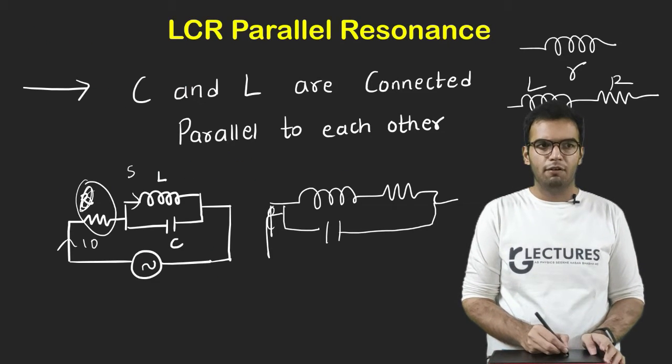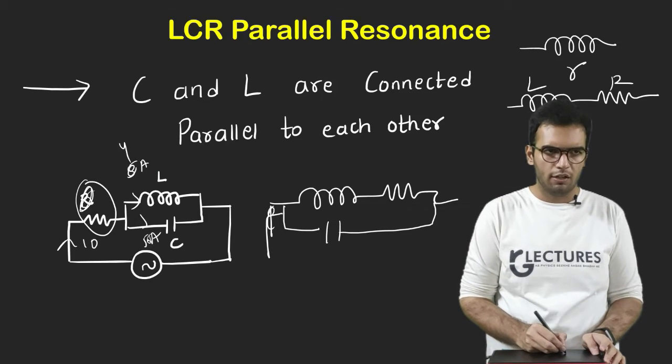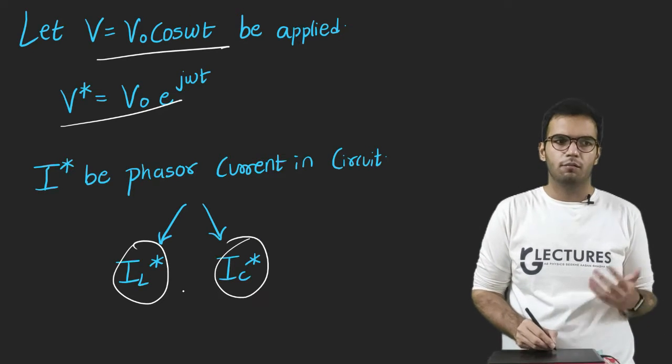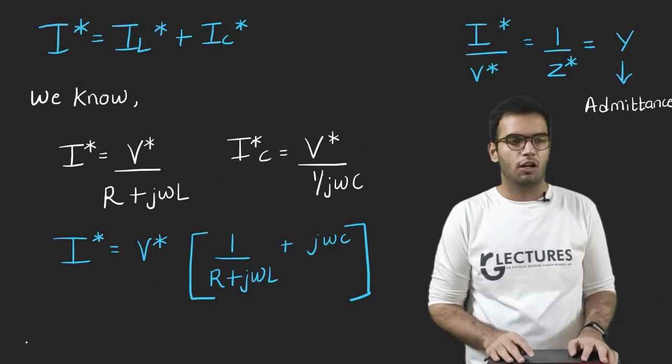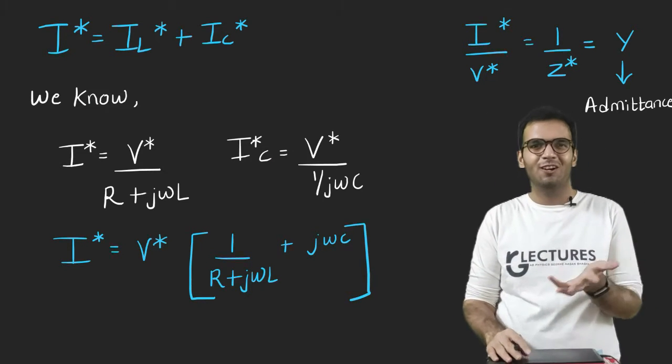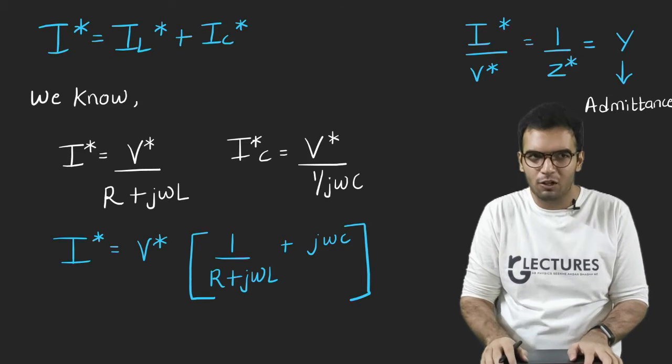So suppose here 5 ampere current will go, here 5 ampere current will go, here 4 will go, here 6 will go. So basically current will be divided. So this is I_L phasor, this is phasor of I_C. Now let's add the current, because we cannot add the voltage now, because voltage is same. In series we were adding the voltage, right?